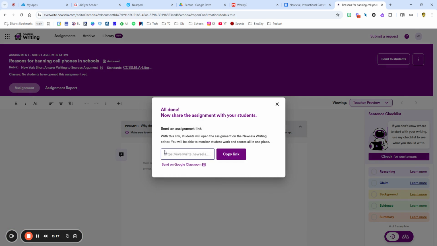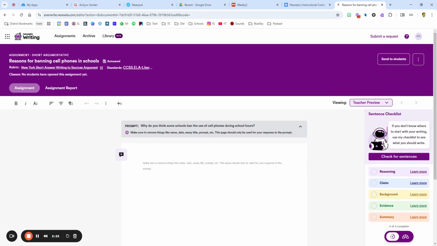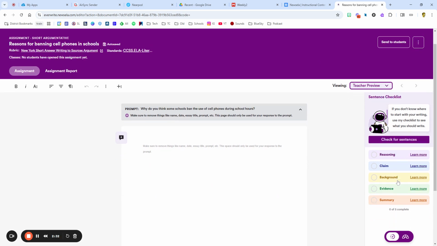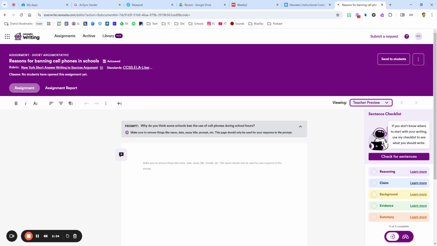And so what this is going to do is I can actually send this out right here, or I can send it out to Google Classroom. And the students are going to have a screen that looks just like this. Now I'm looking at the teacher screen right here. And what's going to happen is that as the students start writing, even before they hit turn in, it is going to start reading it and scanning it as it's going for two different things.